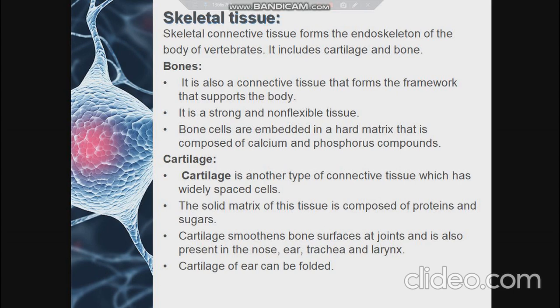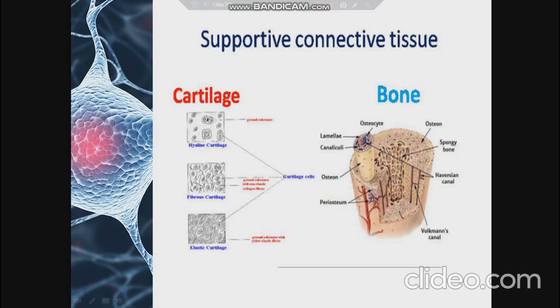We all know that the cartilage of the ear can be folded, because though the matrix of cartilage is also solid, it is almost like our cheese. We know that cheese is solid, but it is flexible. At the same time, it is firm too. And this gives the slight elastic property to cartilage. In this slide, you can see the cartilage and the bone.